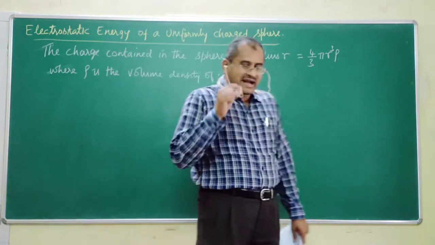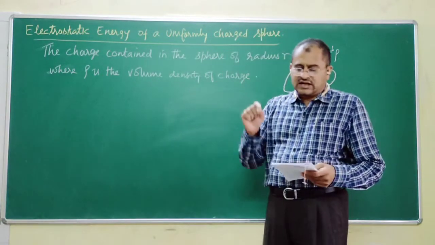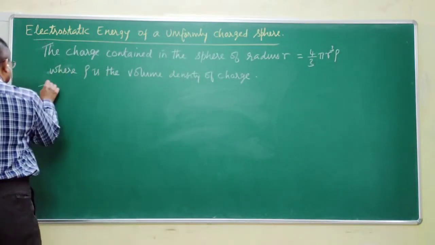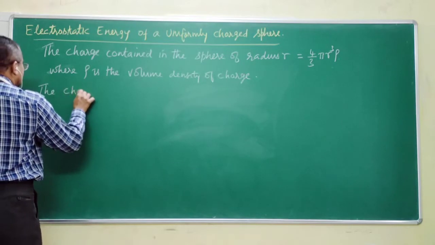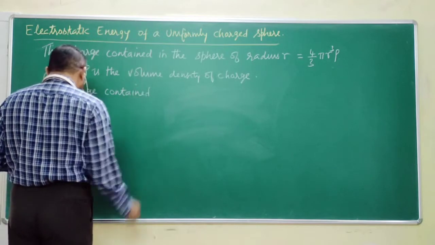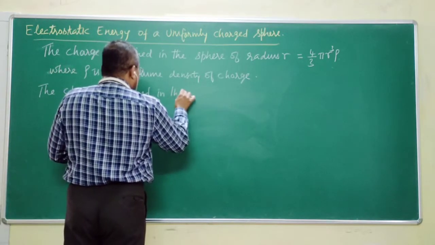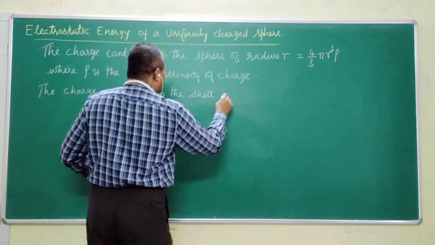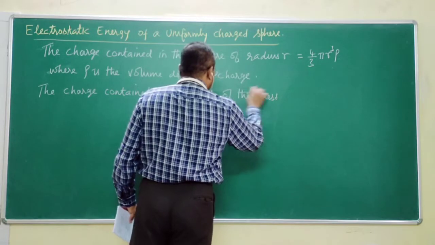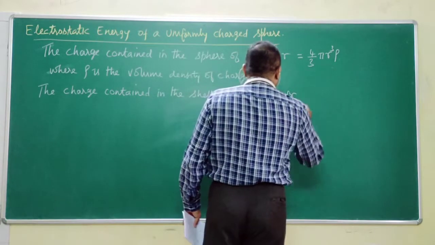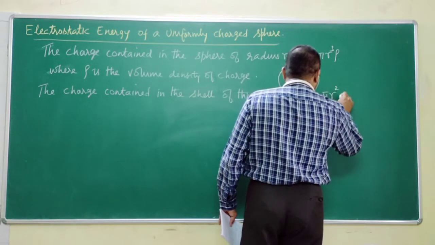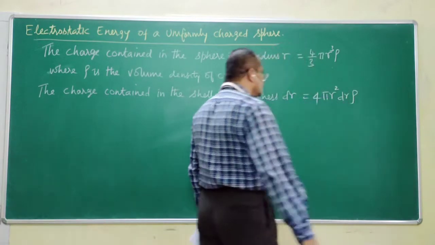Now, I said I have added charge to a shell of thickness dr. Let us find out what that is. The charge contained in the shell of thickness dr, I will write as 4 pi r square dr rho.